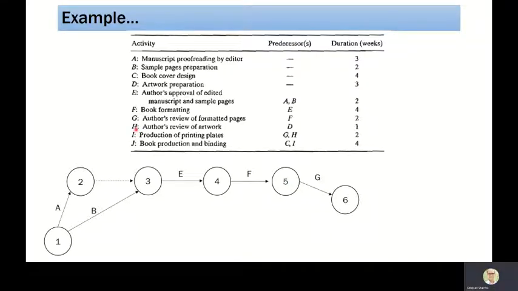Thereafter, we have activity H, and that can only start when D has finished. As of now, we have not drawn the activity D, so let us draw the activity D now. Now D has finished at node number 7. Now we are going to have the activity H. We are not sure whether the H activity should connect to 6 or whether we are going to have a new node. So there are two possibilities.